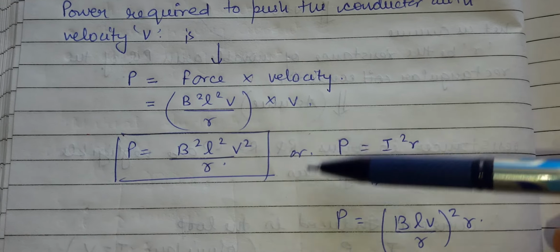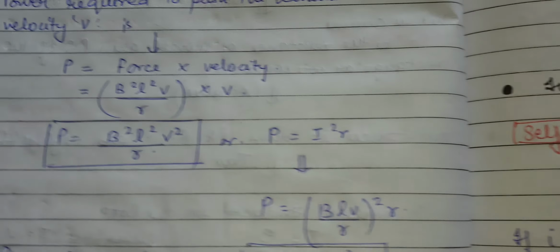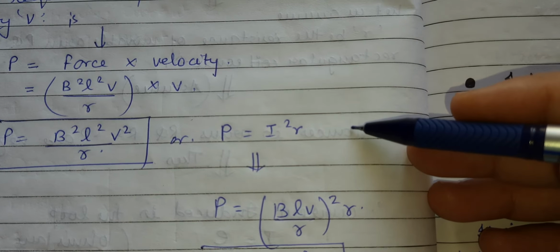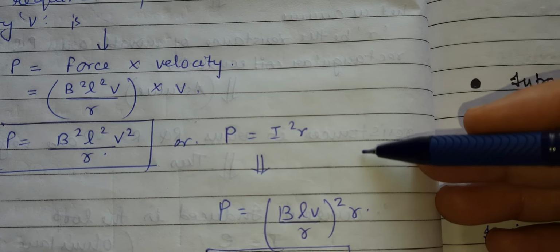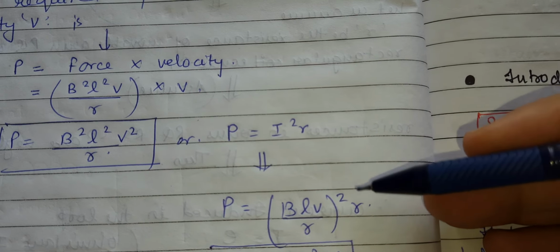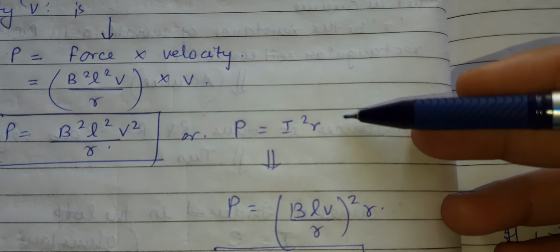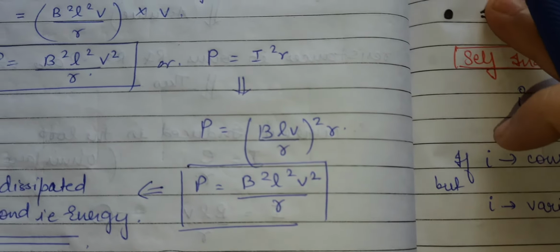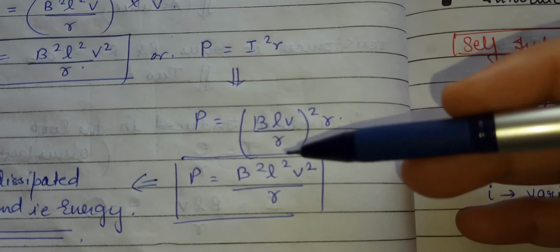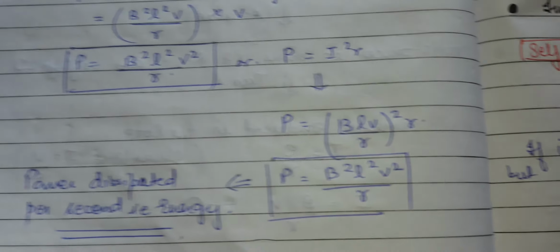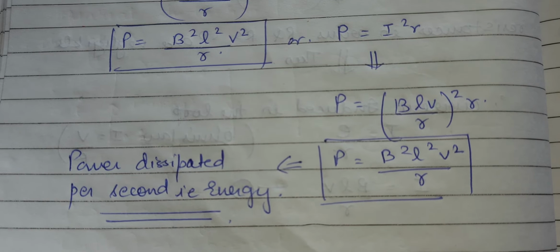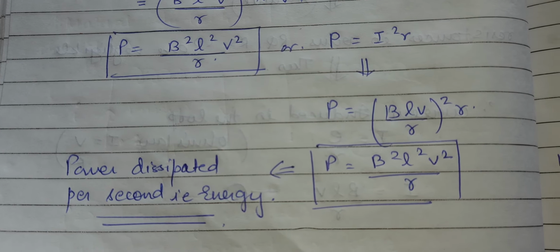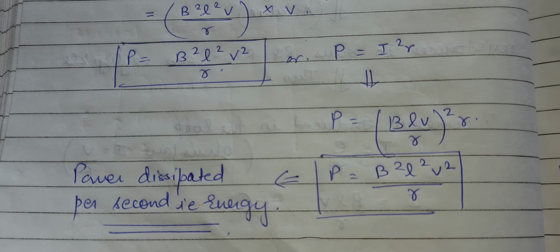Or you can find it with this formula also if you are not getting it. We know one formula of power, that is P equals I square R. The other formulas are also there, that is P equals V square by R or P equals VI. You can use either formula. In this video I am using P equals I square R. So in place of I, I put the value BLV upon R, and I get the same result, that is P equals B square L square V square upon R. This is the value of the power dissipated per second, that is the energy consideration in the motional EMF. So this is all about the topic, energy consideration.